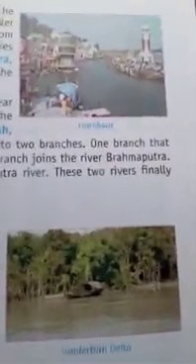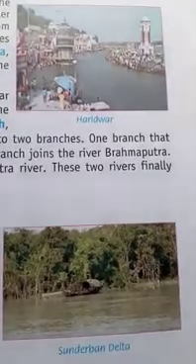So in the previous class we studied about the northern plains of India. In northern plains we had already completed the Satluj basin and the Ganga basin. Let us see about Brahmaputra basin. So all of you come to page 25. So let us see the Brahmaputra. So have a look in this picture. This is the picture of Sundarban Delta.